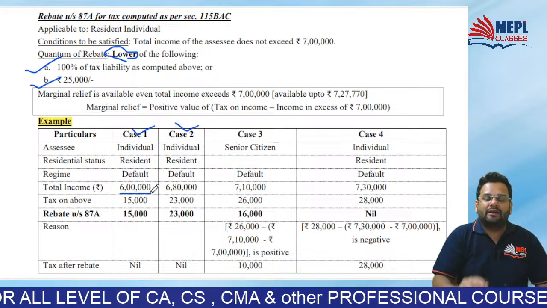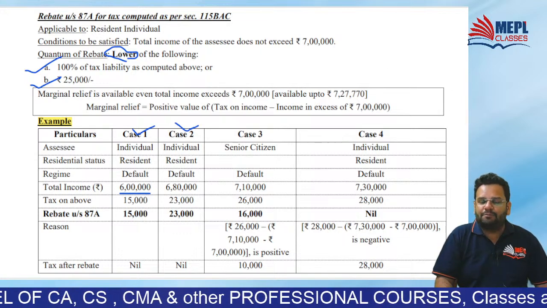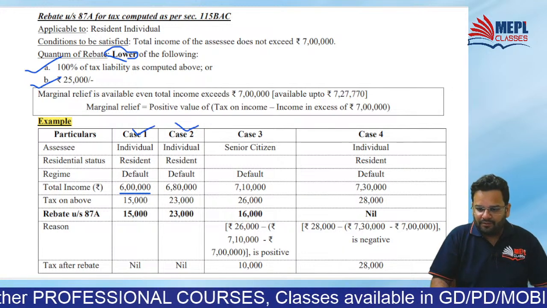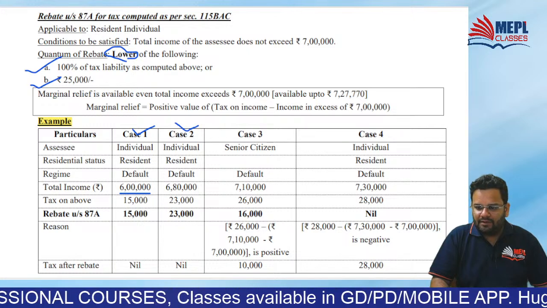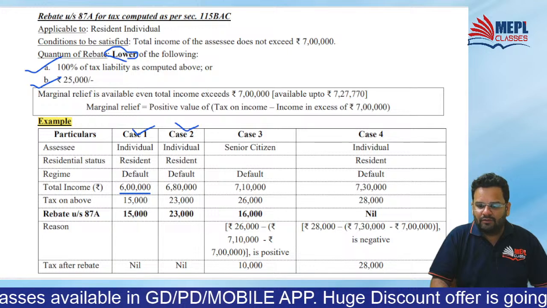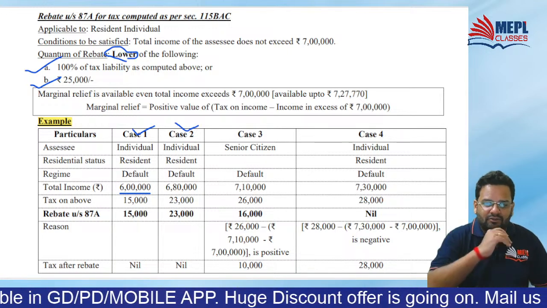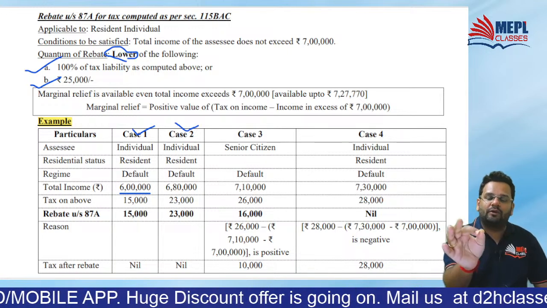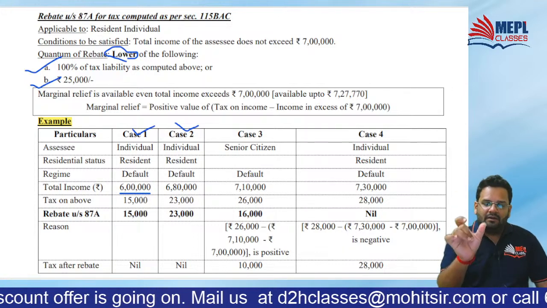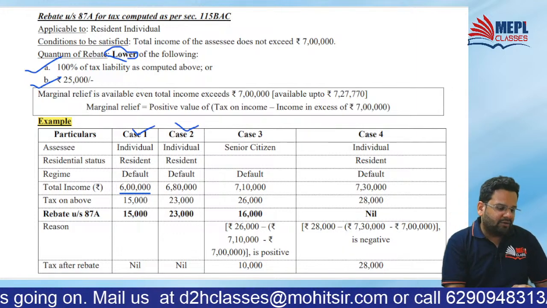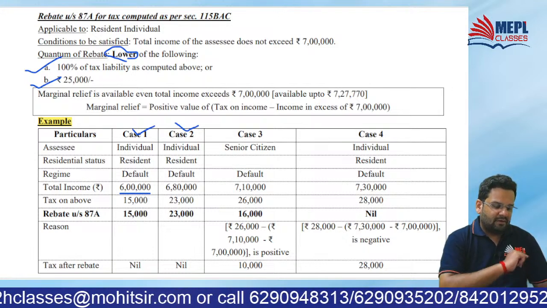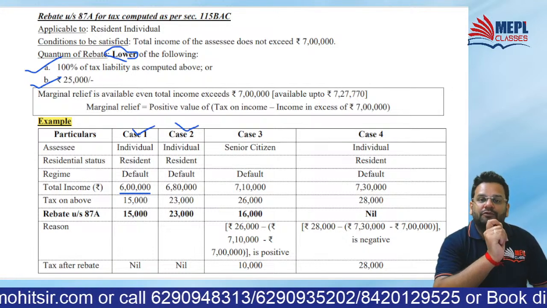Can you calculate tax on 6 lakh as per the alternative tax regime, meaning 115BAC? How will you calculate it? Up to 3 lakhs, no tax. 3 lakhs to 6 lakh, income is 3 lakh. On that 3 lakh, can you please calculate at 5%? Are you all getting rupees 15,000?